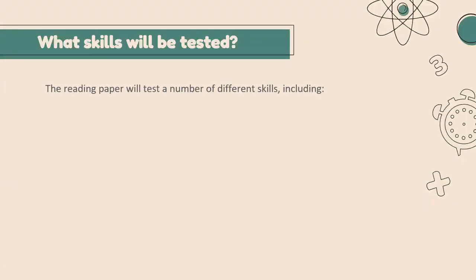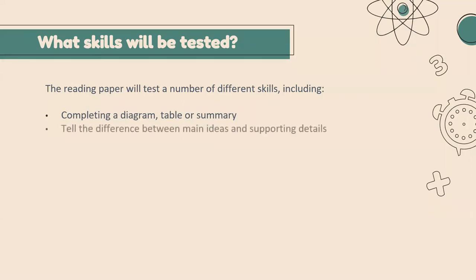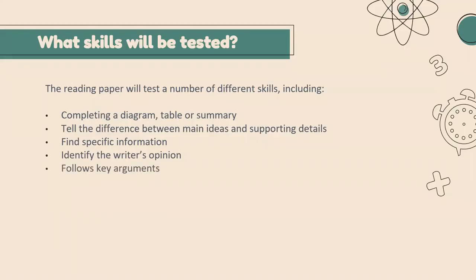The reading paper will test a number of different skills, like completing a diagram, a table or a summary. This type of graphic form is usually asked of academic students. Then sometimes they take a passage to tell the difference between main ideas and supporting details. Somewhere we need to find specific information. Sometimes they identify the writer's opinion and follow the key arguments. So these are basically the skills they cover in our reading part.